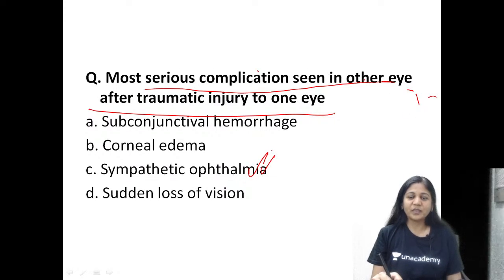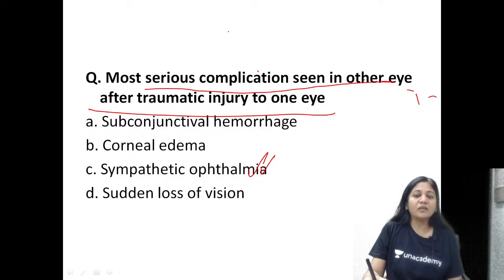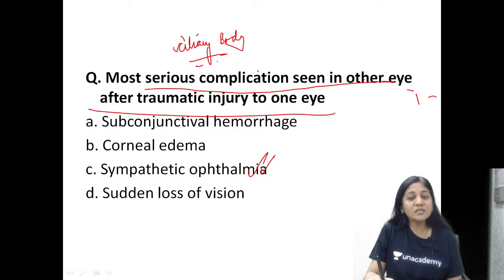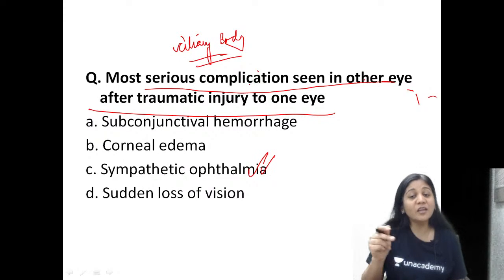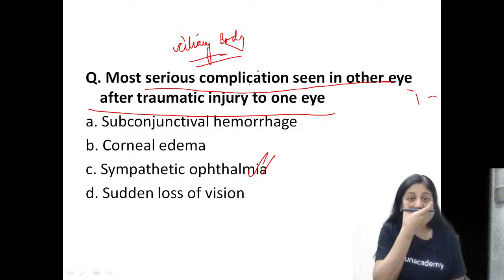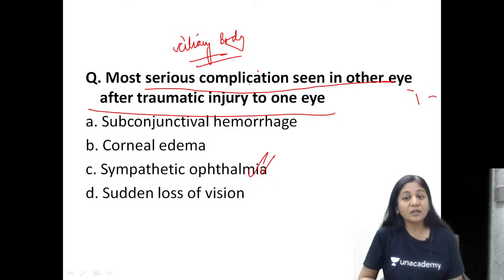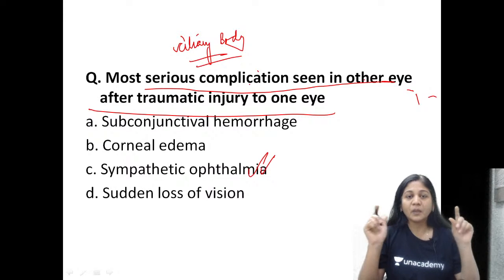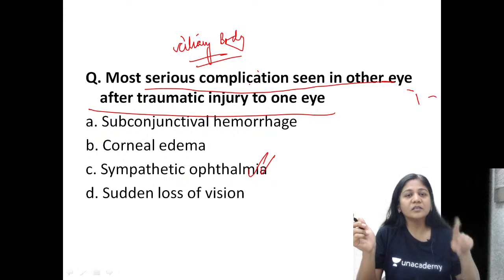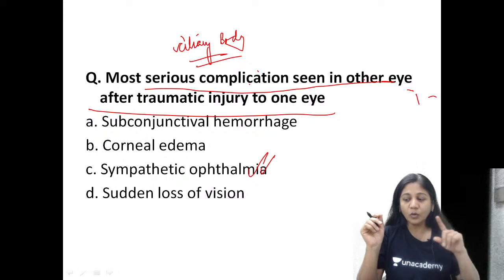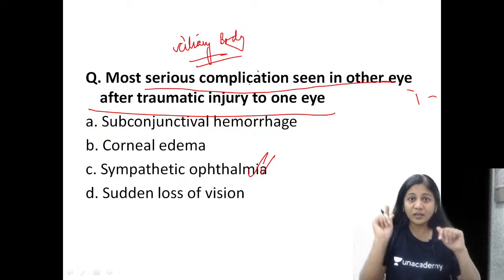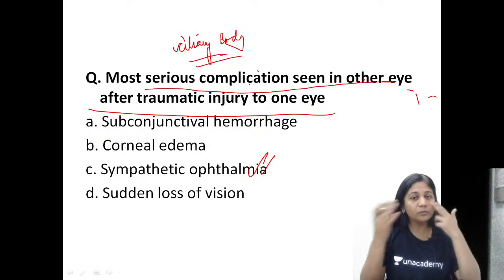Friends, a penetrating injury to the ciliary body, which is the danger area of the eye, can cause a bilateral severe granulomatous panuveitis. Please remember the term bilateral severe granulomatous panuveitis. You must have a penetrating injury to the ciliary body of one eye, and sympathetic ophthalmia will develop in both eyes.